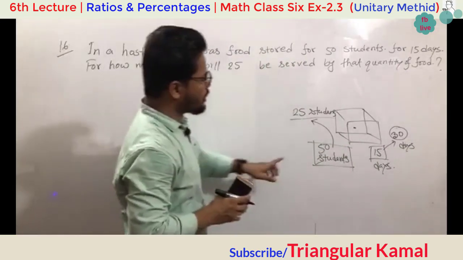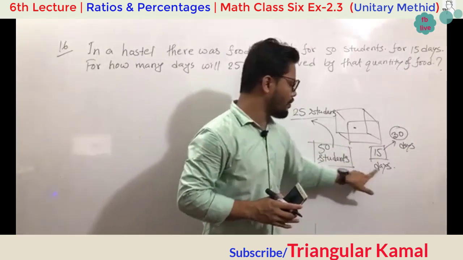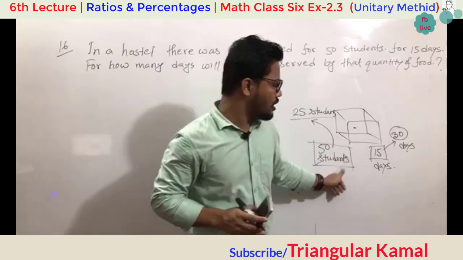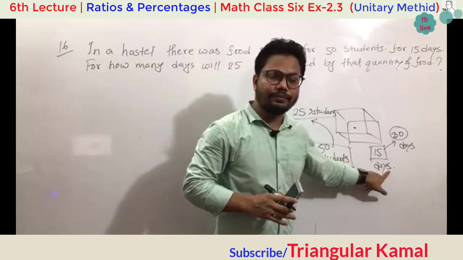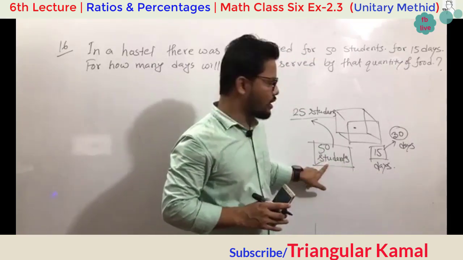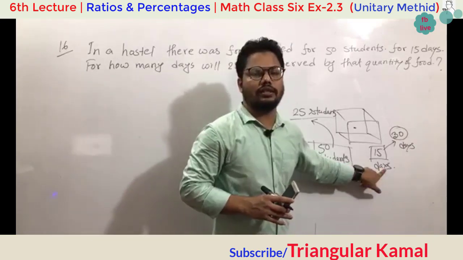So basically the relation between them is inversely proportional. When the number of students increases, the required days will be reduced. When the number of students reduces, the days will be increased.